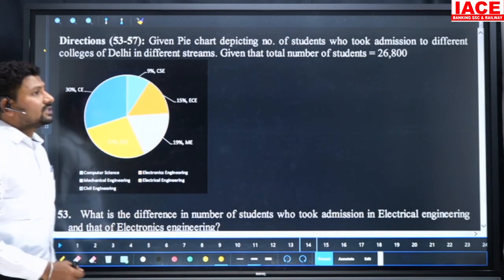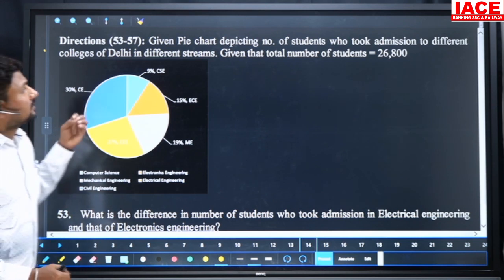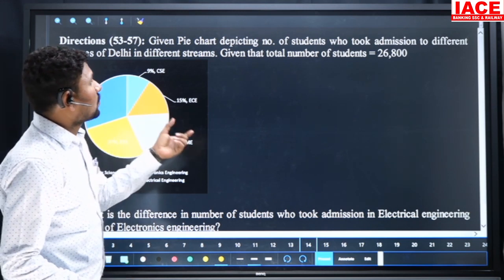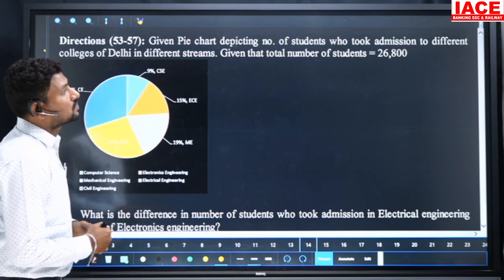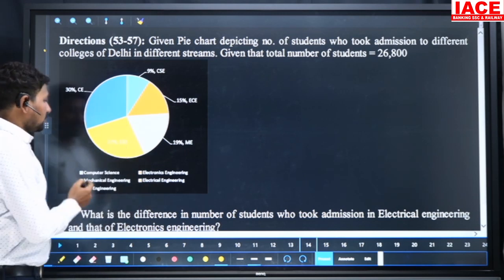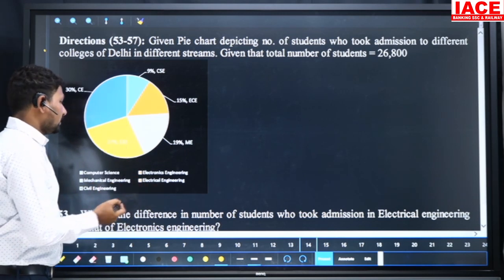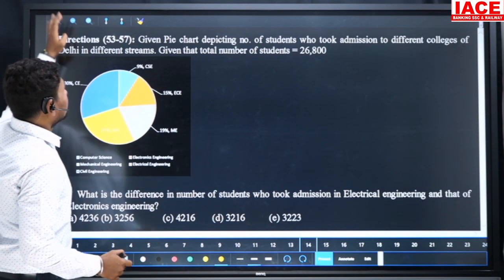Here we have directions based on the pie chart, questions 53 to 57. The pie chart depicts the number of students who took admission to different colleges and different streams. Given the total number of students is 26,800. The streams are computer science, electrical engineering, electronics engineering, mechanical engineering, and civil engineering. We'll look at the questions, then we'll solve them.